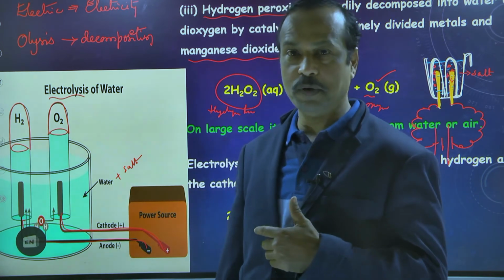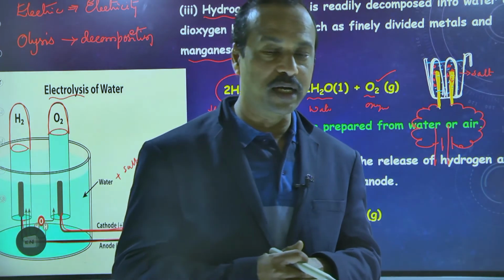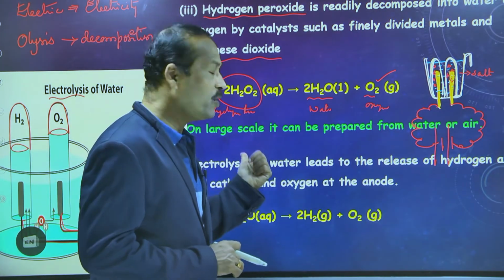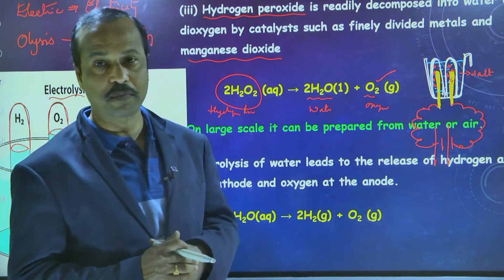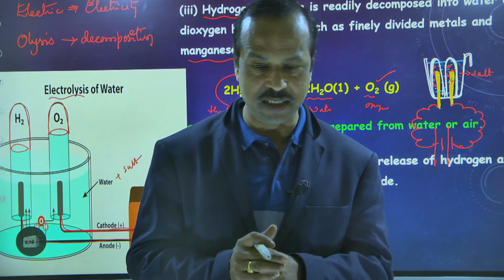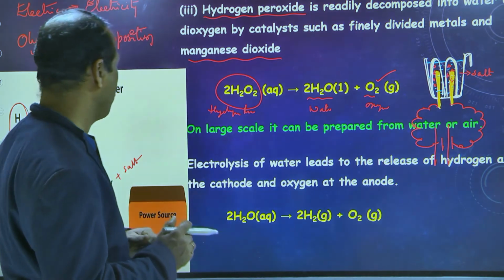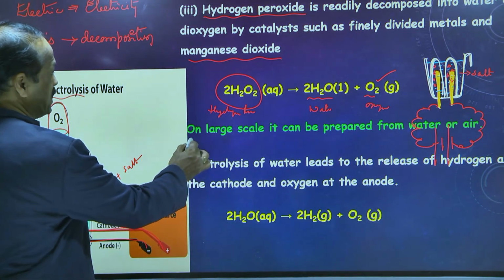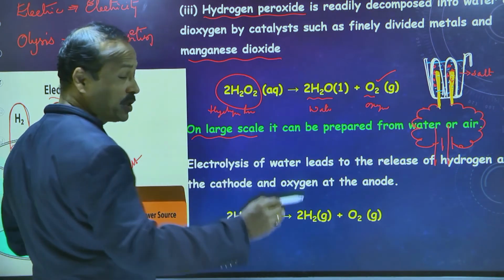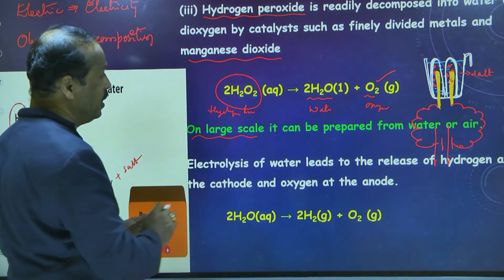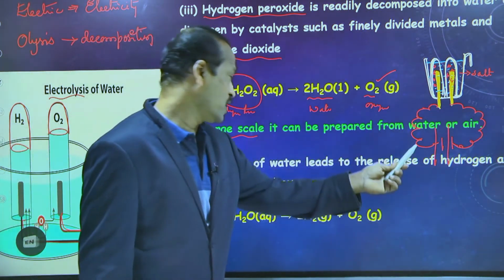So if you want to prepare oxygen in more quantity, we use the water electrolysis method. Is this clear to you? See here, on a large scale, means if you want to prepare a large quantity, it can be prepared from water.